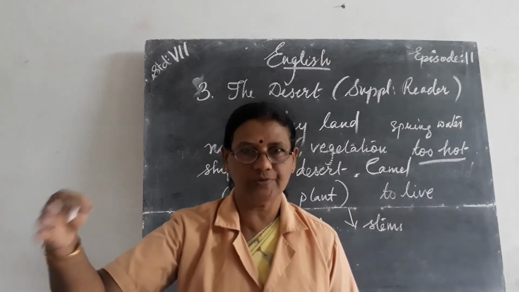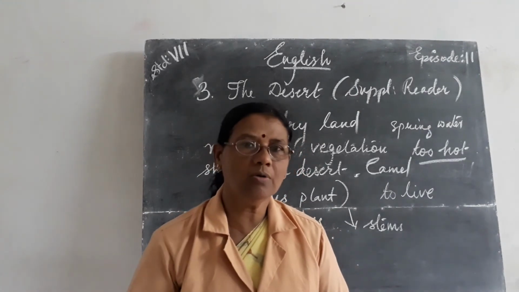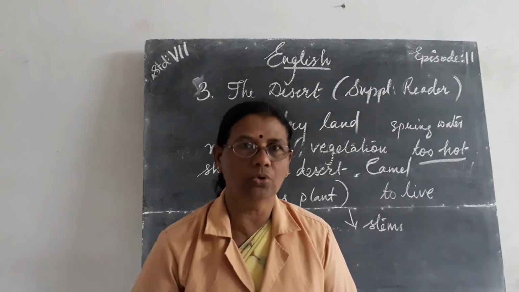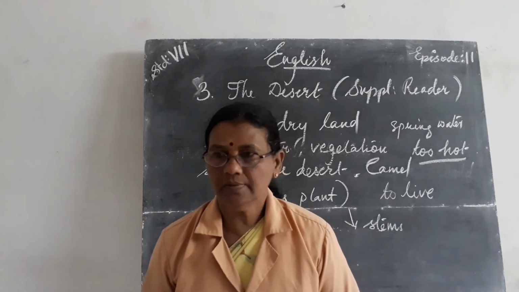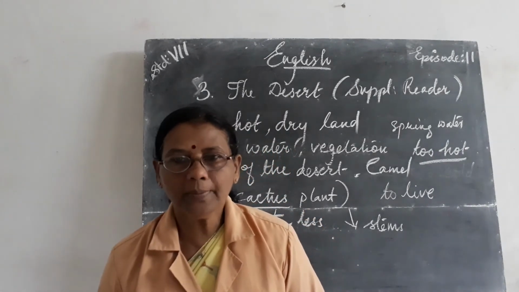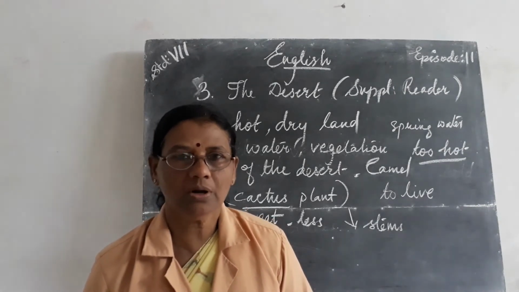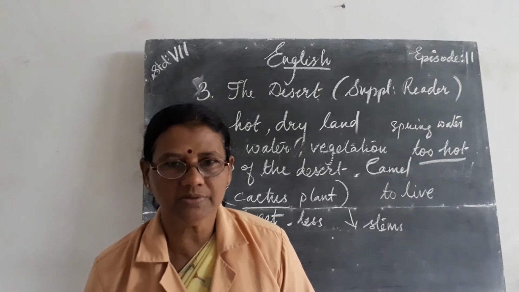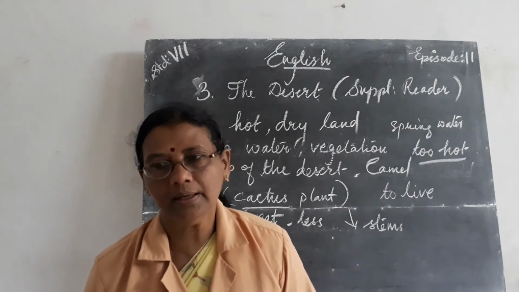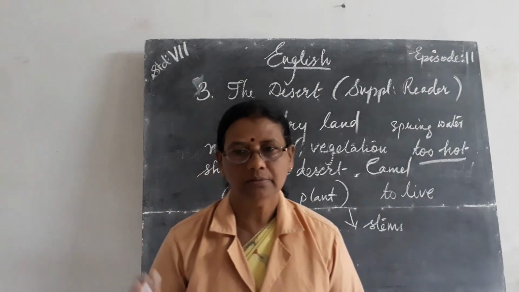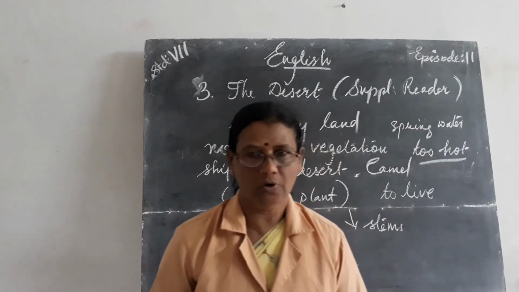We used to put them as a fence, isn't it? We are not watering them and making them grow. Are we doing that? We are not, isn't it? So automatically they absorb water from the moisture, or when the rain comes, they store water in their stem and keep it for their whole life. Understood?